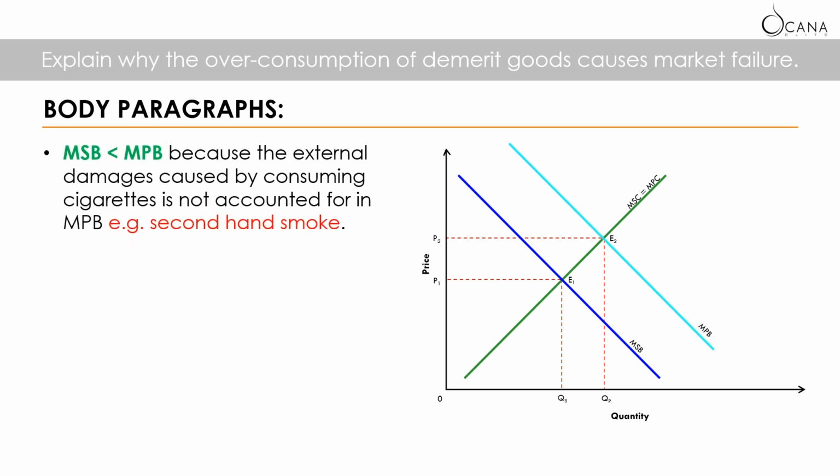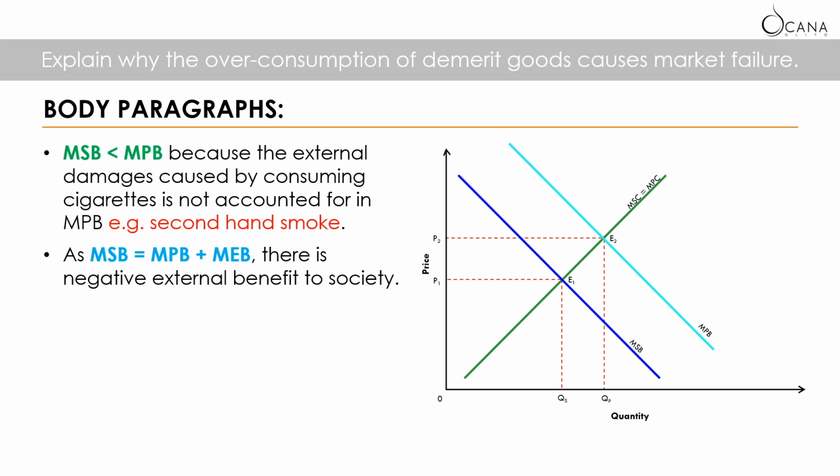We can continue our explanation by saying that the MSB is smaller than the MPB because the external damages caused by consuming cigarettes are not accounted for in the MPB. An example could be secondhand smoke. If you refer to the diagram, we can also see this point because at quantity QP, which is the market equilibrium quantity, the MPB is at P2. However, the MSB is much lower.